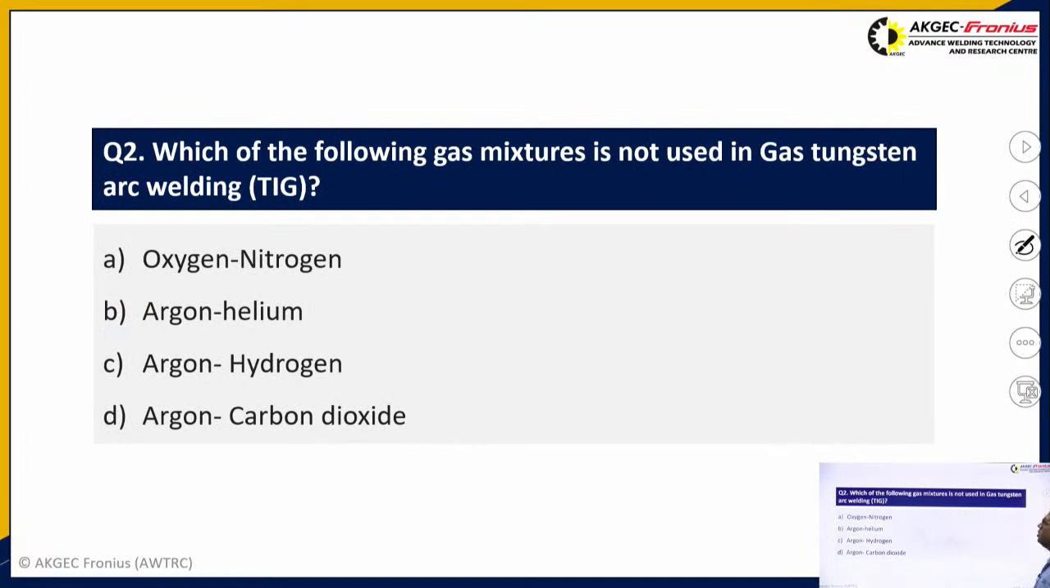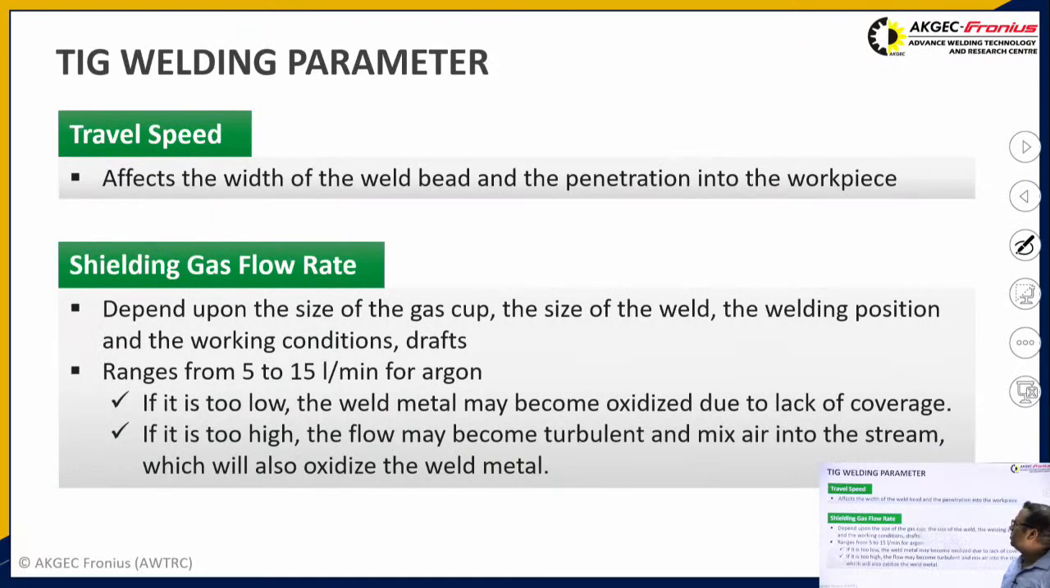Second is, which of the following gas mixtures is not used in the gas tungsten arc welding process? I have already told you, in case of gas tungsten arc welding, tungsten inert gas welding operations, we use inert gases. So this is not an inert gas, so the answer will be A.